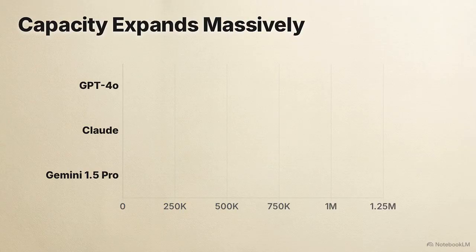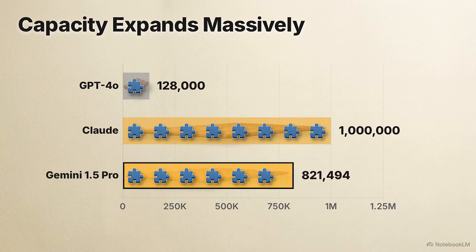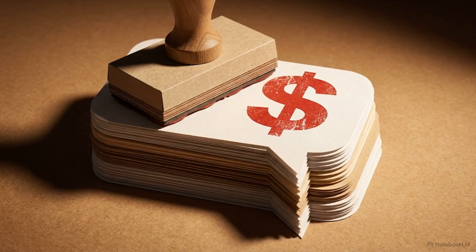This chart shows how desk sizes compare across different models. While GPT-4o has a capacity of about 128,000 tokens, models like Claude and Gemini offer much larger desks, holding up to 1 million tokens. But a bigger desk doesn't solve everything because of the history tax.